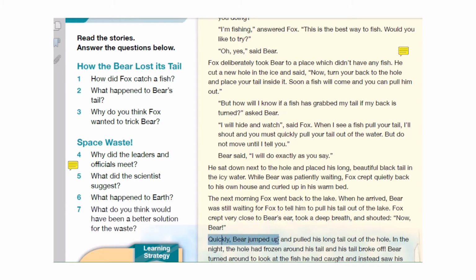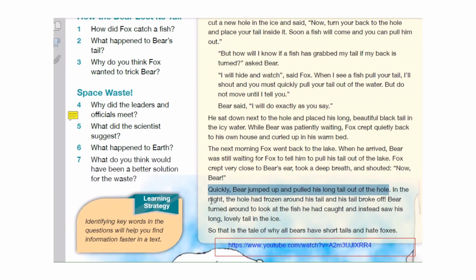Quickly, Bear jumped up and pulled his long tail out of the hole. In the night, the hole had frozen around his tail, and his tail broke off. Bear turned around to look at the fish he had caught, and instead he saw his long, lovely tail in the ice.